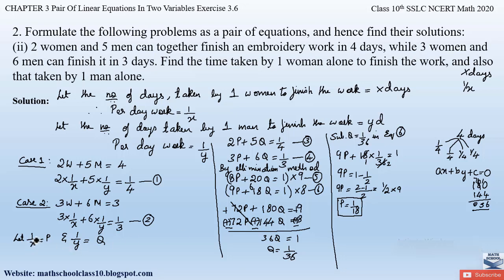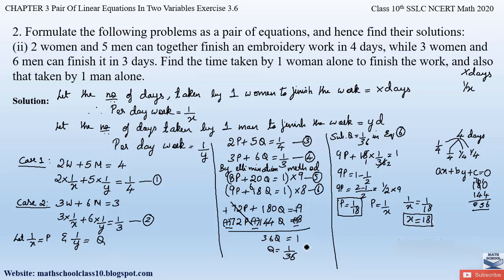But initially we had assumed this p value as equal to 1 by x. P is also equal to 1 by x. So let us equate both the right hand sides, where we get 1 by x equal to 1 by 18, or cross multiplying, x into 1 will be x, 18 into 1 will be 18. So we get x value as equal to 18, right?